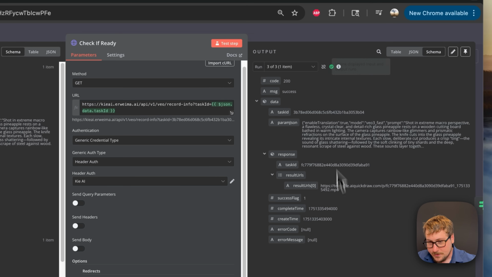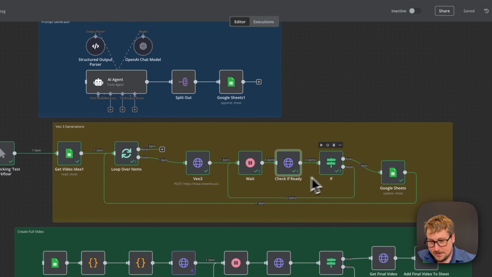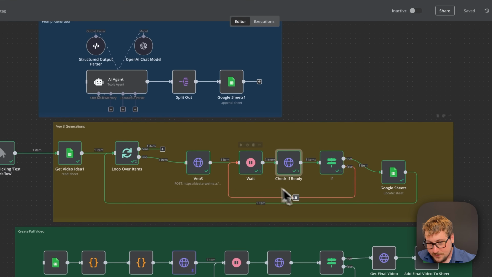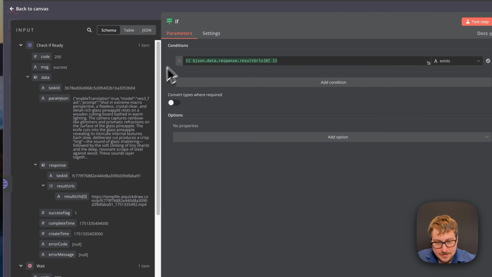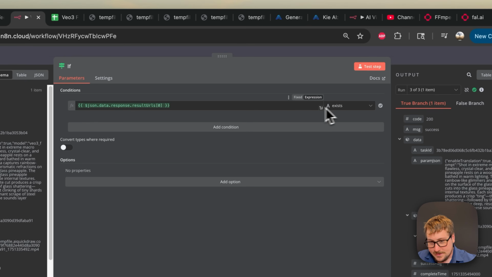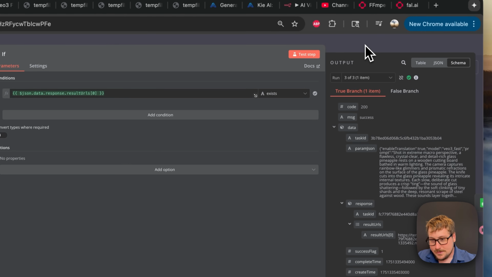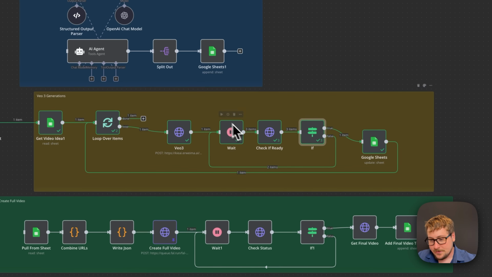So basically, the next step is an if, and then the false just goes back over to the wait right there, so it'll retry. And I just dragged in this result URLs right into here. And then I just said, if this exists, continue. So that's the solution that I found, because if it doesn't exist, we don't want to add it to the Google Doc because it doesn't exist. So it's just going to wait until it does exist. And then once it does, every 30 seconds, it usually only takes like 2 or 3 minutes. So this will loop a few times.